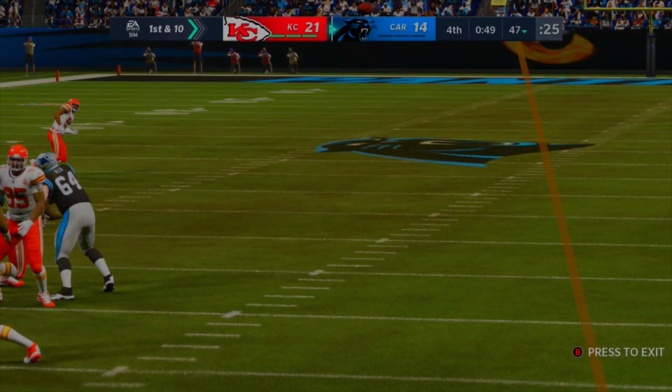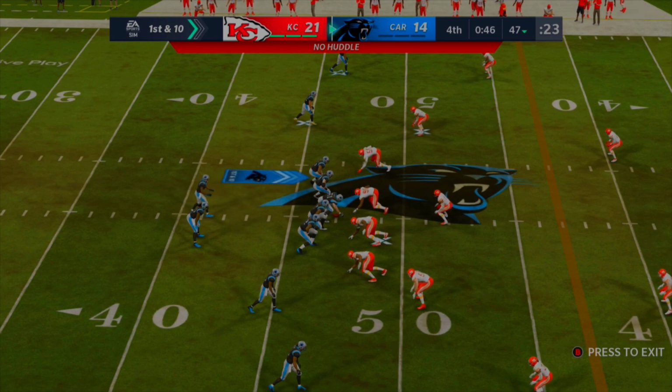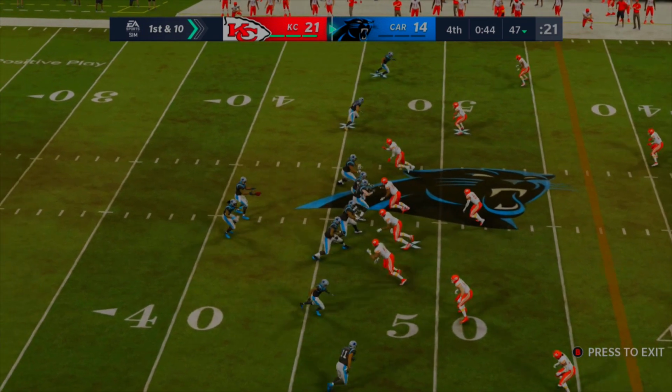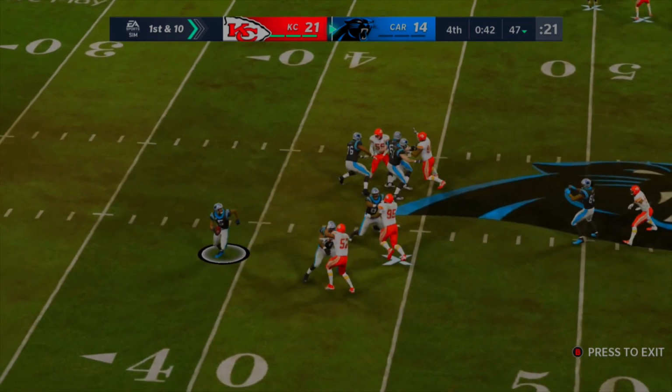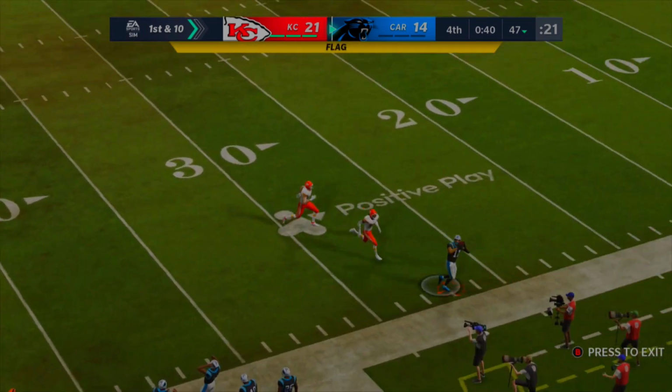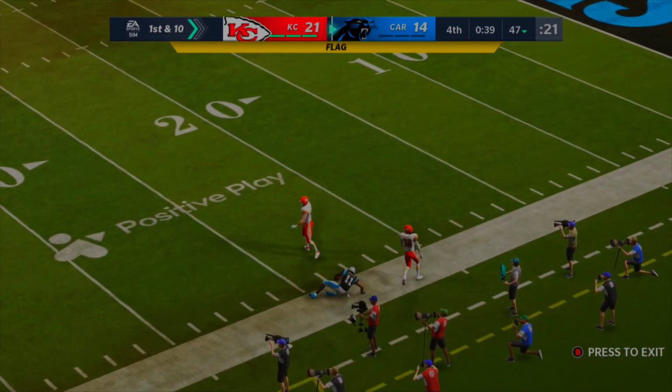Bridgewater just scrambles out, throws this one across field on his arm. So no huddle called, 45 seconds left, about 20 seconds wasted lining up for that one, getting the 40-yard gain almost, and Bridgewater's going to take off again. Here comes a flag, though. This is going to be a completion with the toe tap. However, we've got to look at the flag, though.